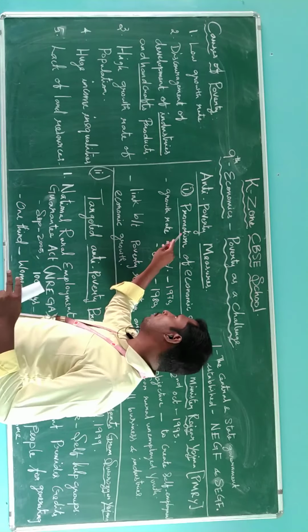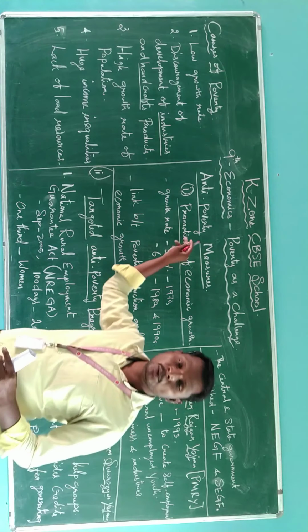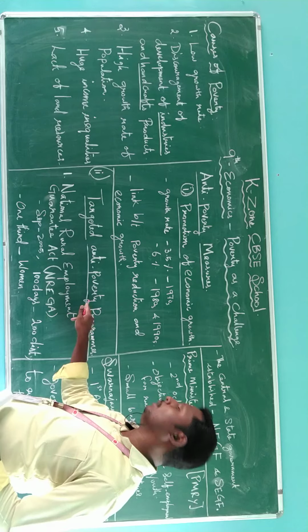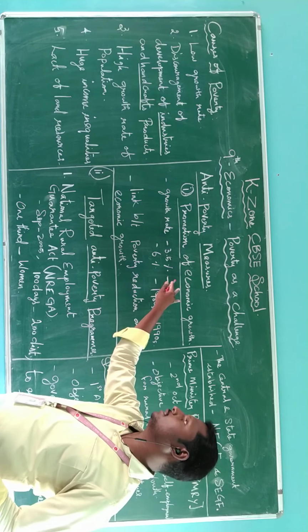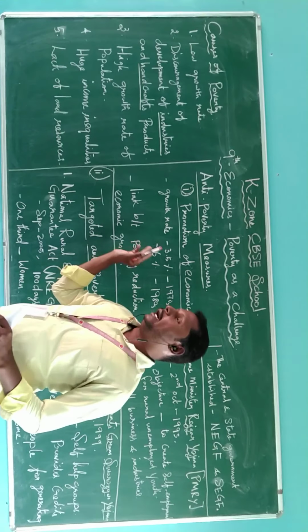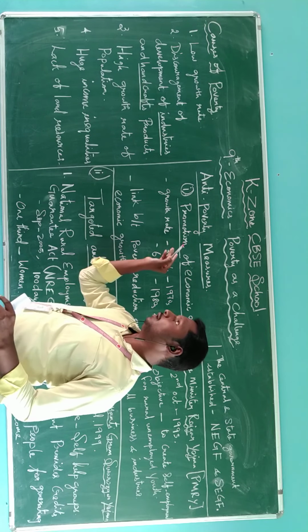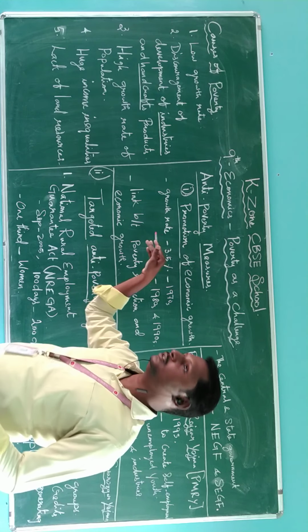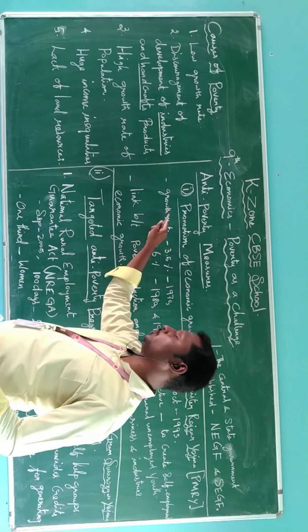One is the promotion of economic growth, and the second is targeted anti-poverty programs. First we will discuss the promotion of economic growth. As per the official poverty elimination schemes, they produce that growth rate.